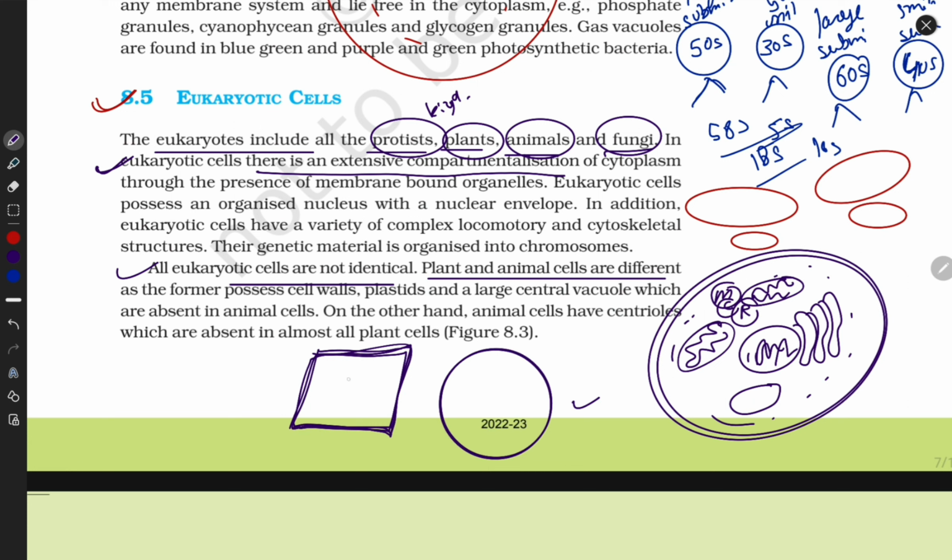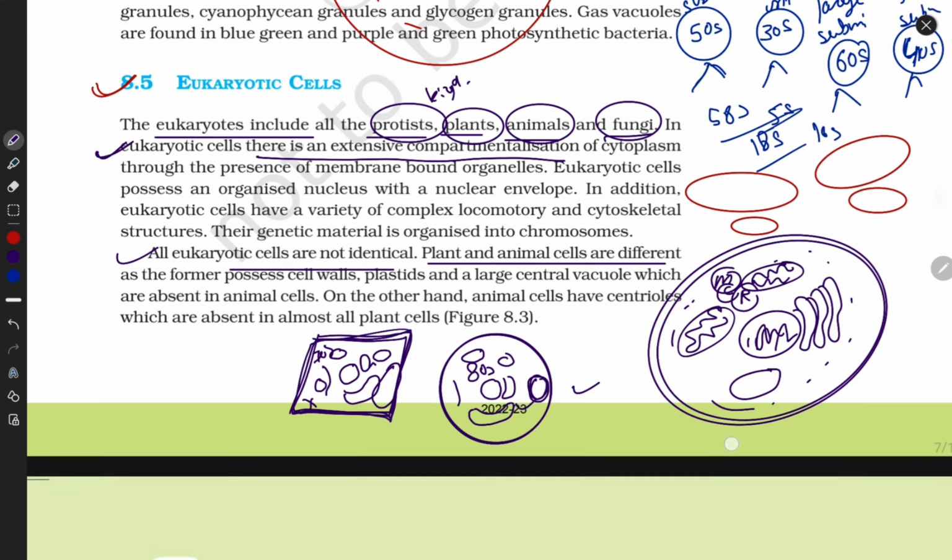They both contain a nucleus, mitochondria, lysosome, peroxisome, ER, and microtubules. Plant cells contain chloroplast, animal cells don't. Animal cells contain centriole, plant cells don't. Plant cells contain a large vacuole, animal cells a small vacuole. Plant cells have 70S ribosomes in organelles and 80S ribosomes in the cytoplasm. Okay, now clear?